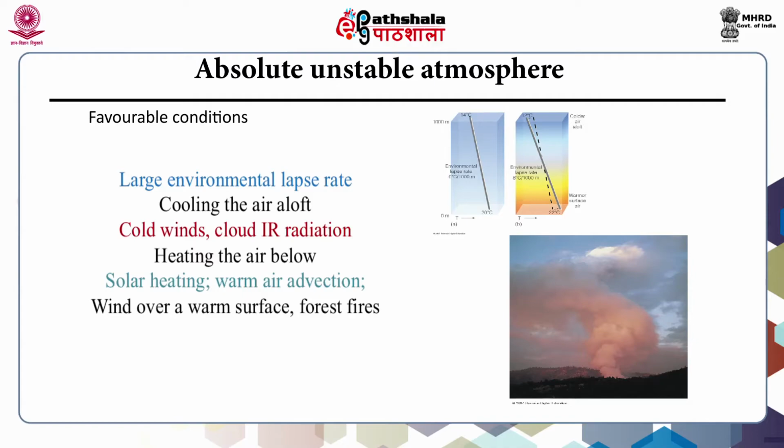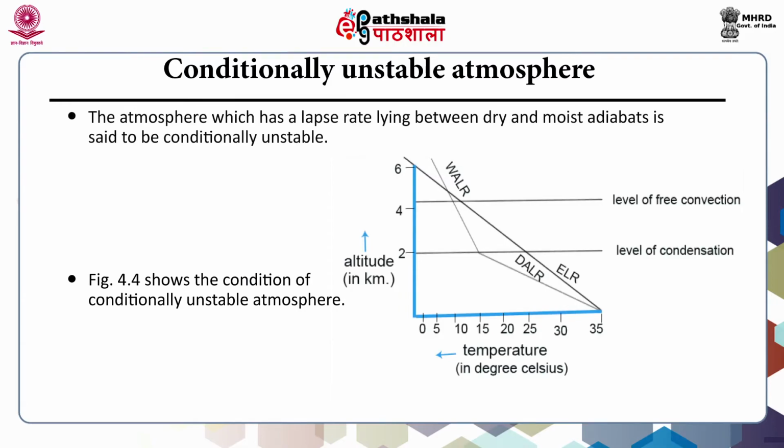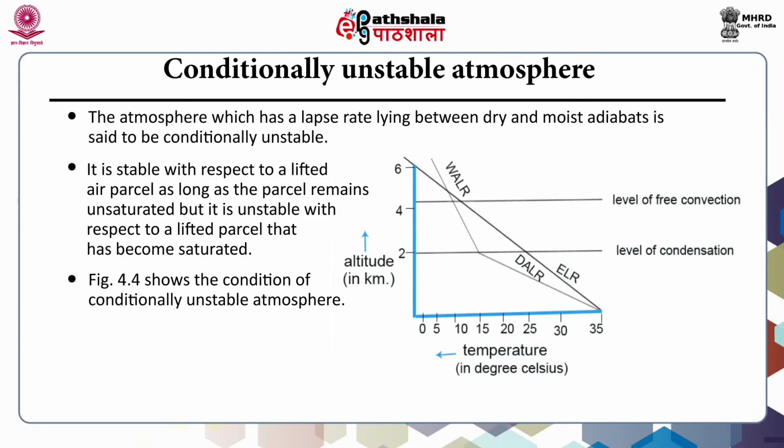Conditionally unstable atmosphere. An atmosphere which has a lapse rate lying between the dry and moist adiabats is said to be conditionally unstable. It is stable with respect to a lifted air parcel as long as the parcel remains unsaturated, but it is unstable with respect to a lifted parcel that has become saturated.